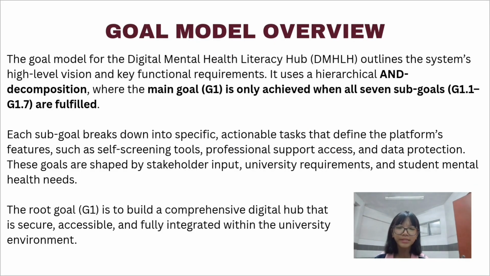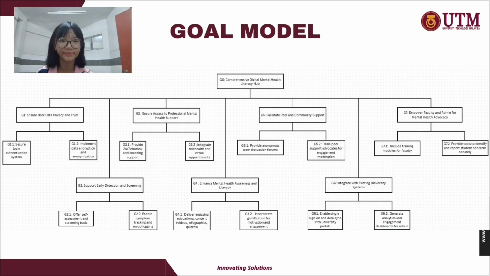So, our goal model defines the system's high-level vision and key functional requirements. It uses a hierarchy and decomposition where the main goal, G1, is only achieved when all 7 sub-goals, G1.1 to G1.7, are fulfilled. The sub-goals cover self-screening tools, professional support access, and data protection. These goals are shaped by stakeholder input, university requirements, and student mental health needs to ensure a well-rounded solution. The root goal, G1, is to build a comprehensive digital hub that is secure, accessible, and fully integrated within the university environment. Let's have a quick peek at our goal model diagram.